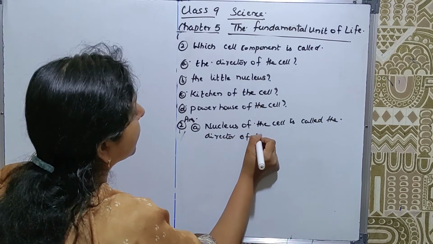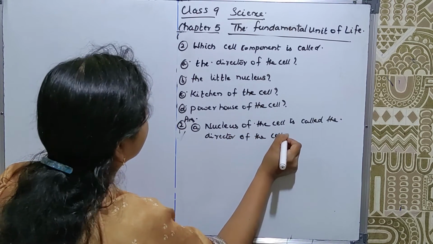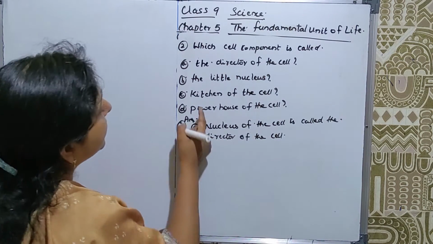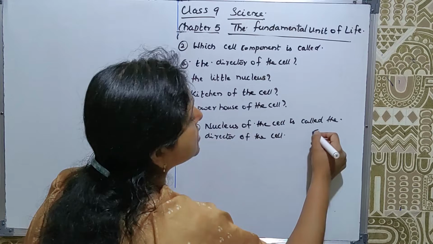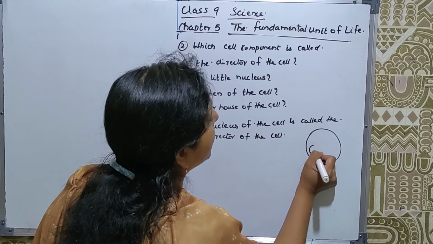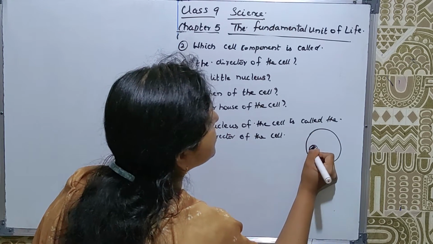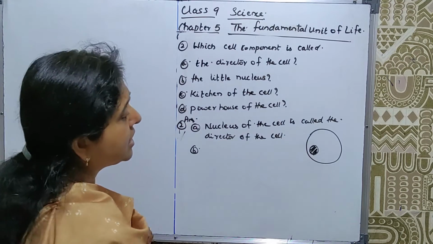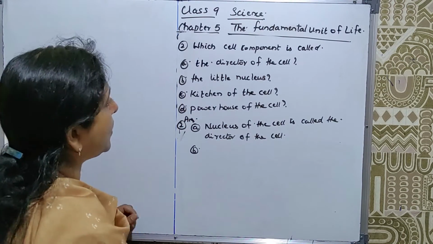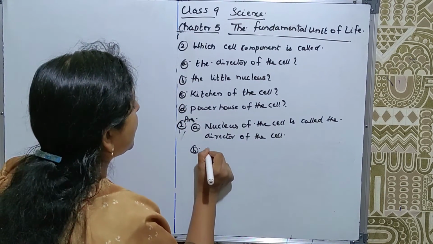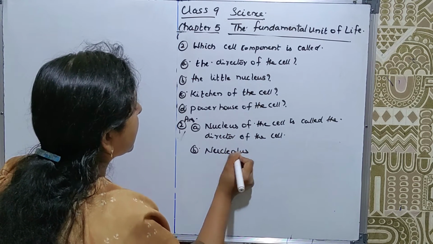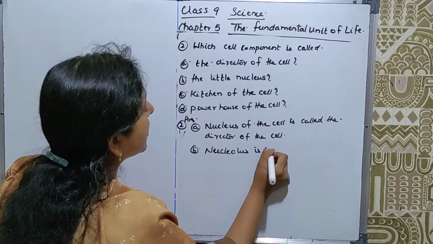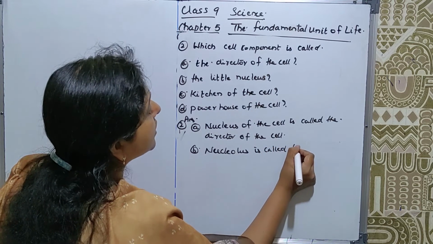Now next one. Which component is called the little nucleus? You can see inside the nucleus of the cell there is a small component. That small component is called the nucleolus. So the nucleolus is called the little nucleus.